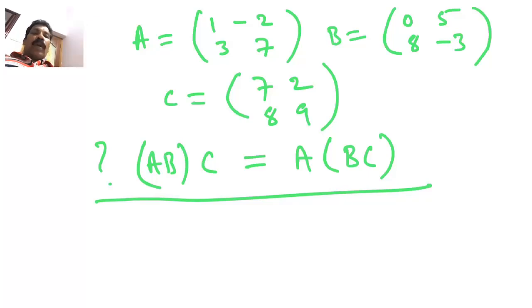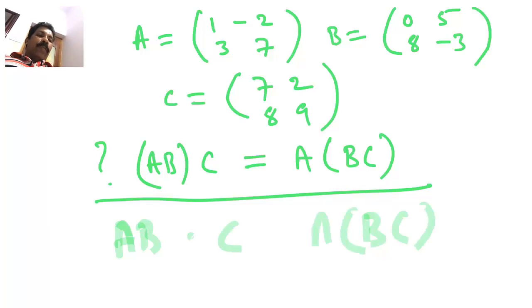So, what you have to do is, first of all, find the product AB, then multiply it by C, then find BC, then pre-multiply it by A. Pre-multiply means first A, then BC. If it is post-multiply, then BC first, then A. Why is it so?